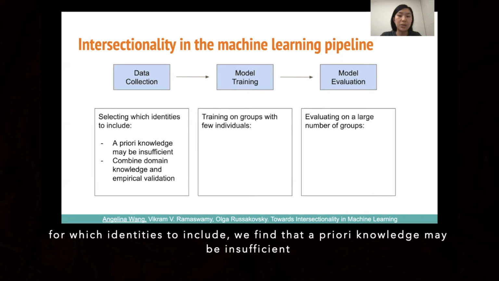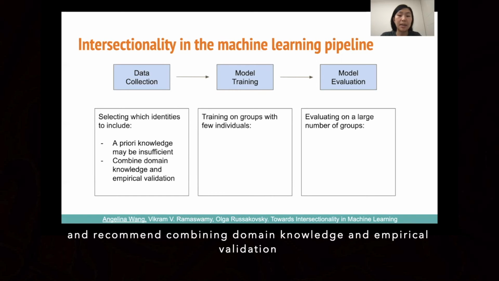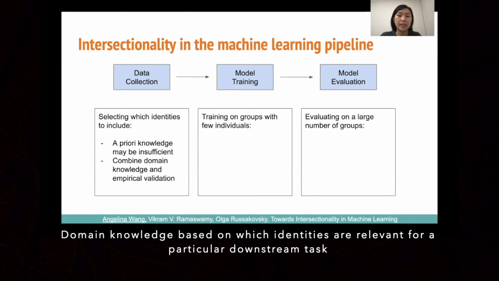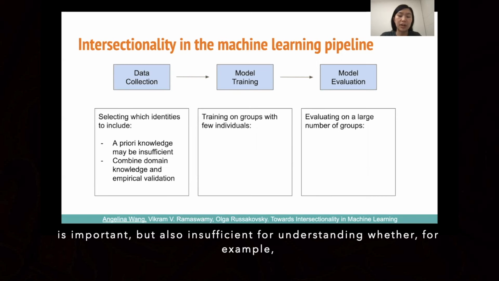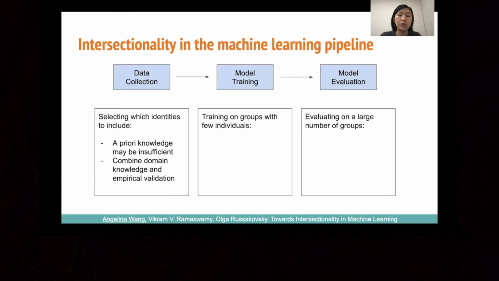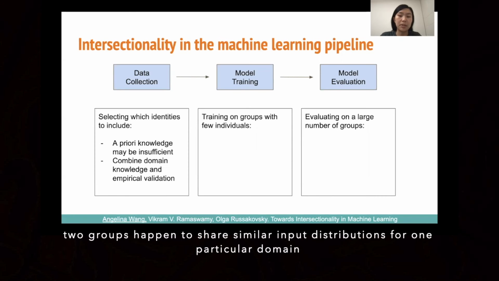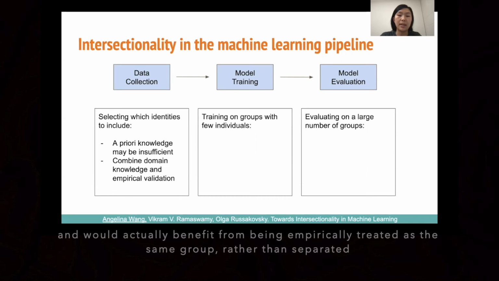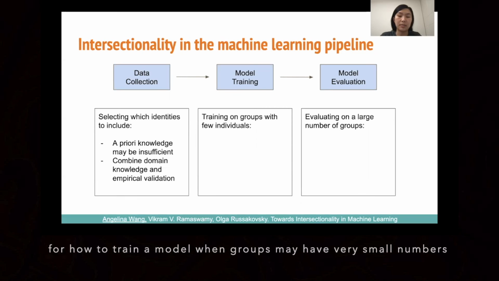For which identities to include, we find that a priori knowledge may be insufficient and recommend combining domain knowledge and empirical validation. Domain knowledge based on which identities are relevant for a particular downstream task is important, but also insufficient for understanding whether, for example, 2 groups happen to share similar input distributions for one particular domain and would actually benefit from being empirically treated as the same group rather than separated.